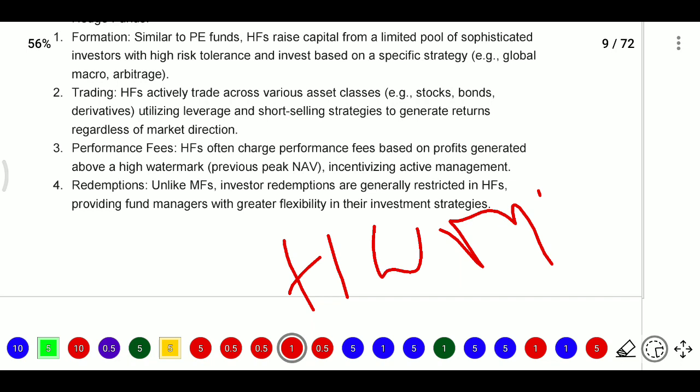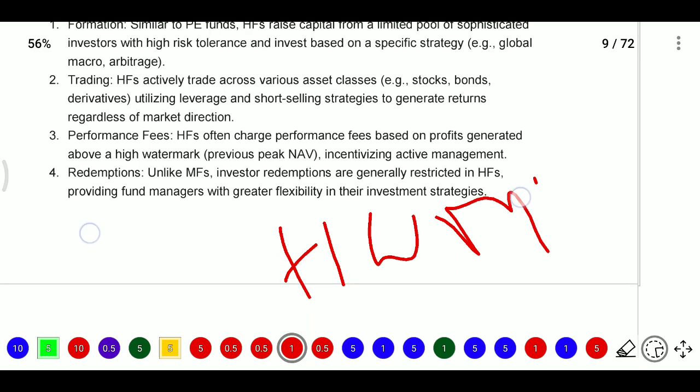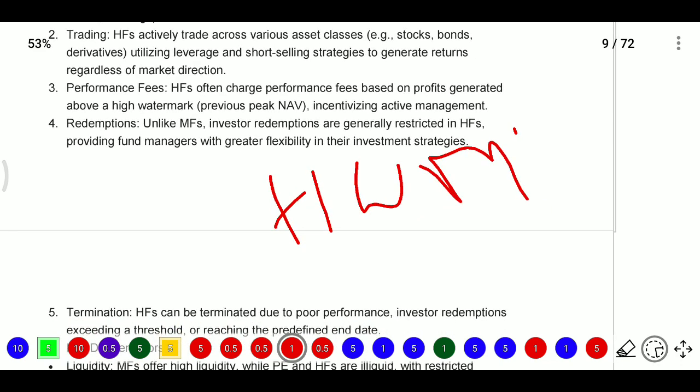High water mark means the previous peak of NAV. The NAV which has reached a high position, that high position is known as the high water mark. So if the fund has reached or is above the high water mark, then you will get the performance fee, an incentive for active management. After that, redemption.